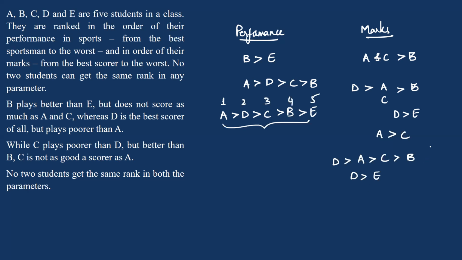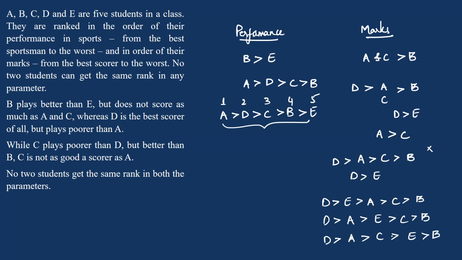Okay, so E cannot be here. I can say that E cannot be here. So the order can be D, E, A, C, B, or D, then A, E, C, B, or D, A, C, E, B. But if you observe this, C cannot be here because already C is at the 3rd rank. Clear? Now let's look at the questions.